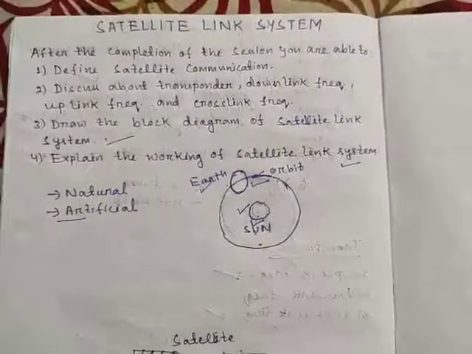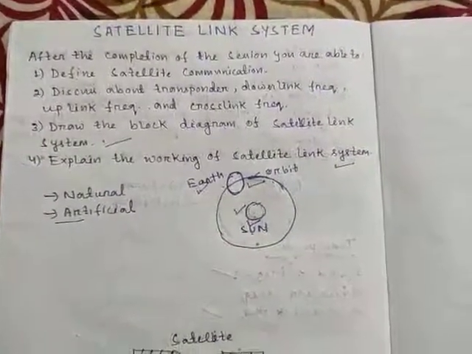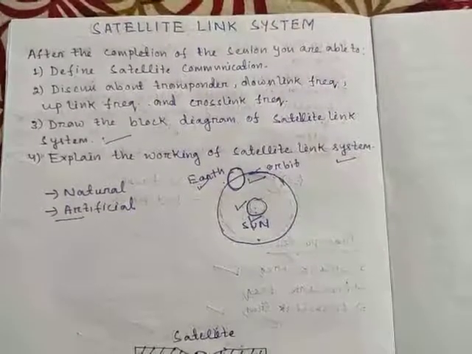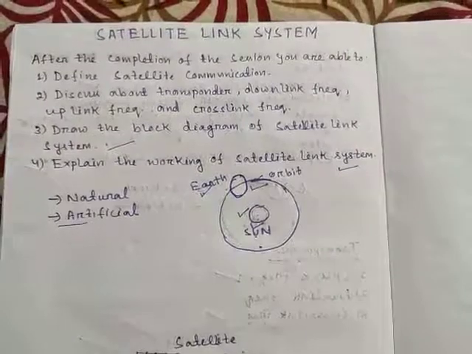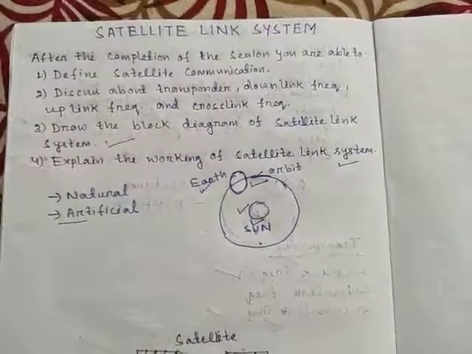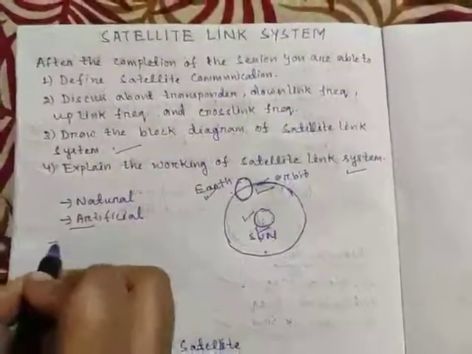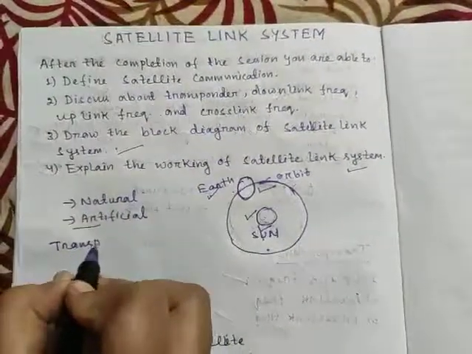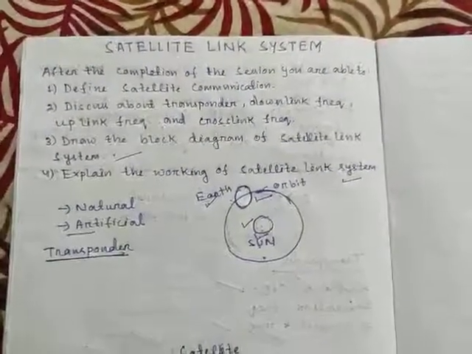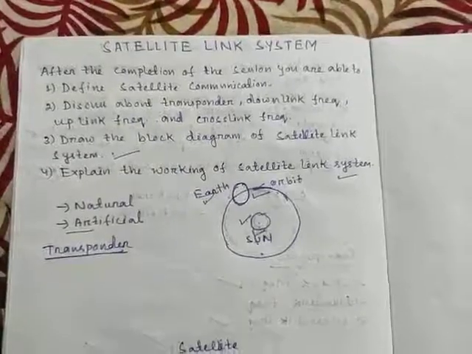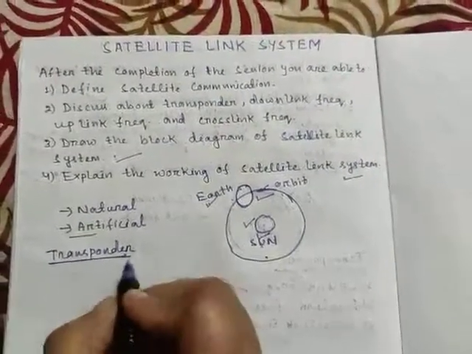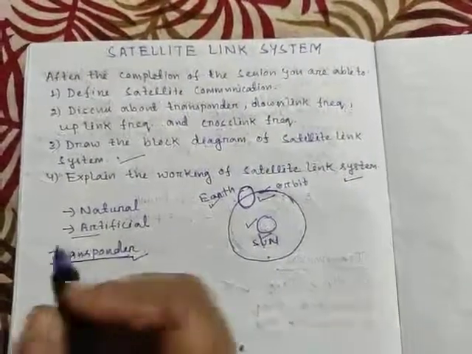What is satellite communication? It is a type of communication in which artificial satellites are used to receive, amplify and retransmit the telecommunication signals via a transponder. It is simply called a combination of transmitter and receiver, and it also amplifies the signal.